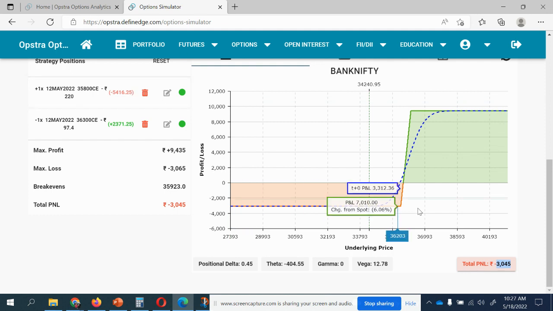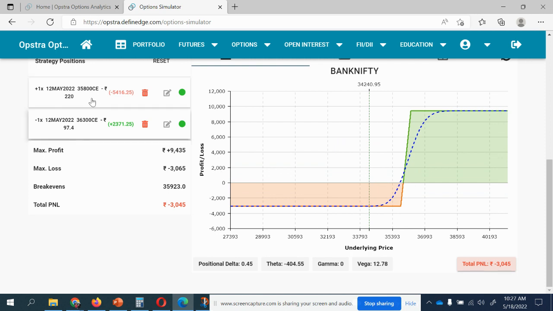In case it goes against your view, see, it went against our view. We deployed the bullish debit spread, but the market came down. By just converting it to a ratio spread, 1 is to 2, we were able to mitigate the loss, and also we came up with 6,000. I'll not give importance to my profit. Whenever my view goes wrong, even if I make this 0, or if I make this minus 500, I'll be very happy, because protecting my capital is my prime goal, right? Whenever the view goes wrong, protecting my capital is my prime goal. I'll not even look out for profit, but still I'm showing you how we can get into profit by doing the required adjustments.